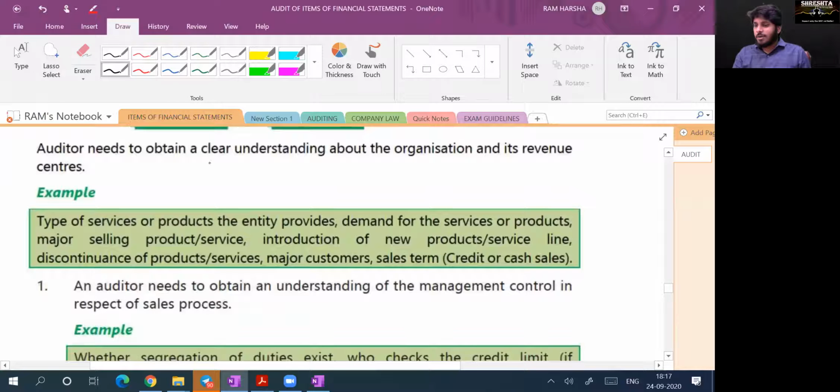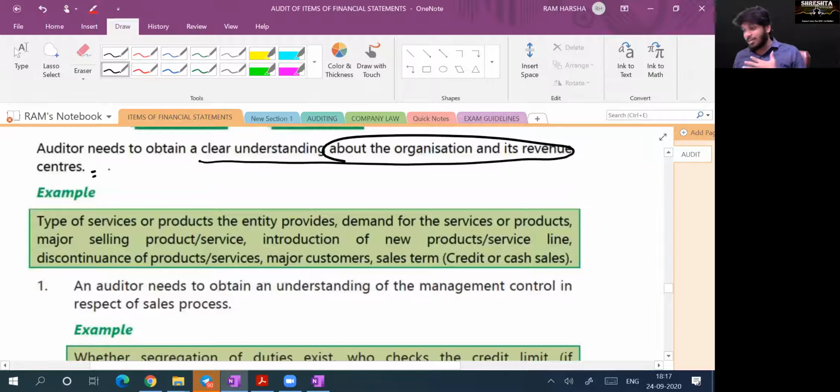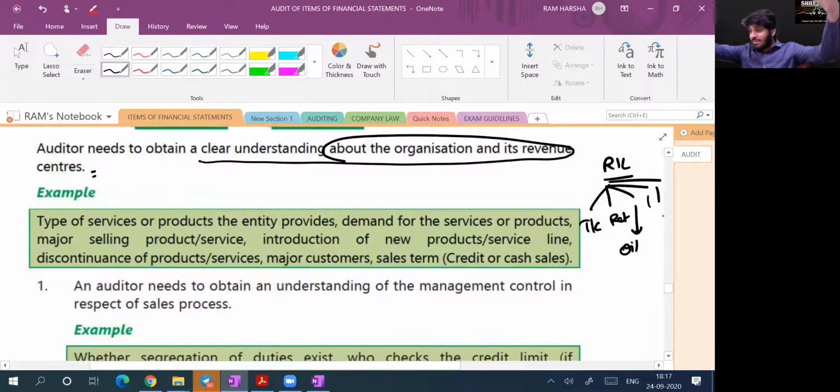So the auditor needs to obtain a clear understanding about the organization's revenue and its revenue centers. Auditor should know what the revenue sources for the organization are, in how many ways the organization will get revenue. Suppose you take Reliance Industries Limited, they have multiple segments, yes or no? Yes, sir. They have telecommunication segment, retail segment, oil segment, multiple segments, and identify segment information of the company. Identify from how many goods and services will get income, yes or no?